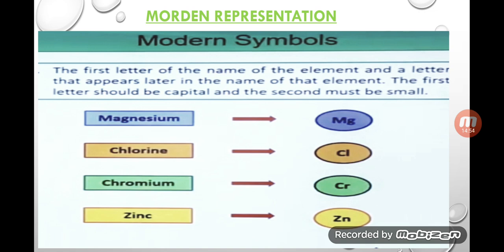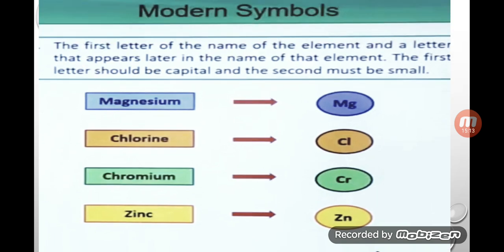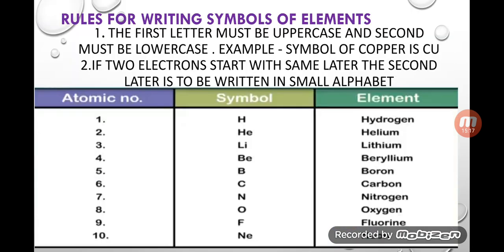Like you can see magnesium: the first letter is capital and the second letter is small, and that stands for magnesium. Chlorine: the first letter is capital and the second one is small. Cr stands for chromium, Zn stands for zinc. Now the rule for writing we have already discussed.